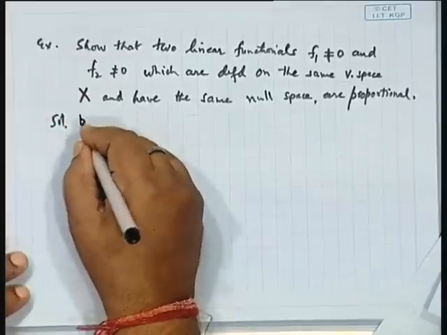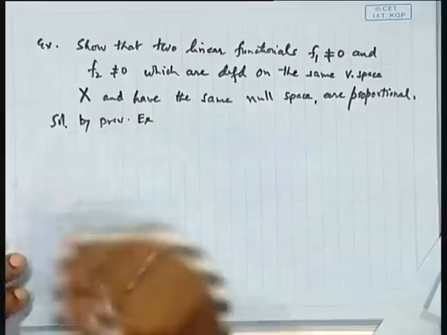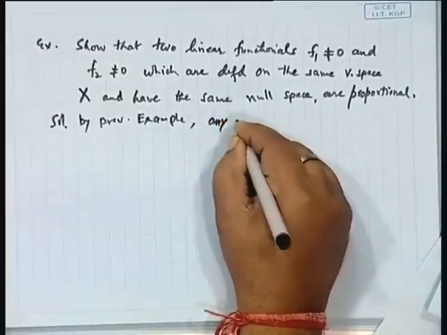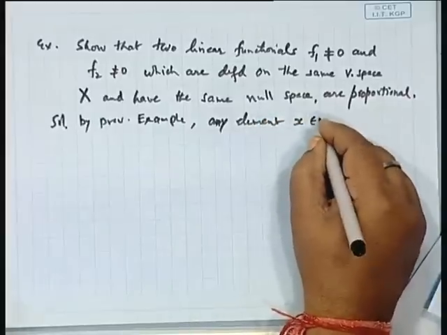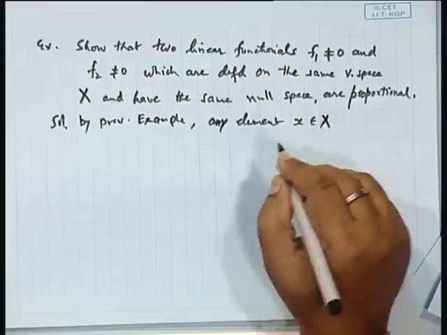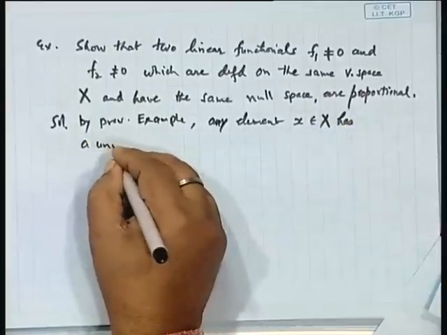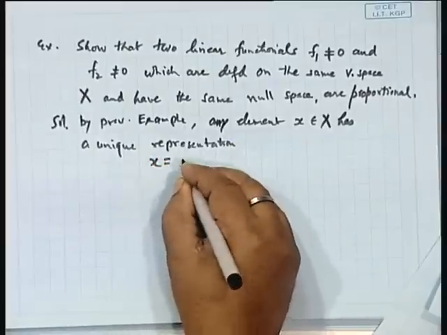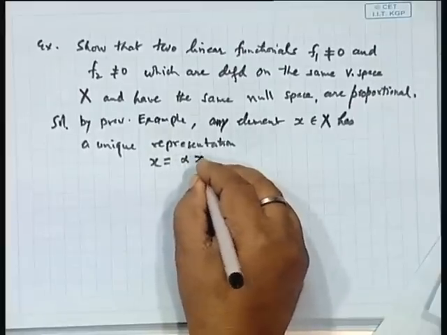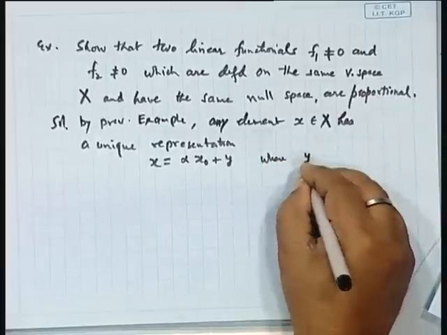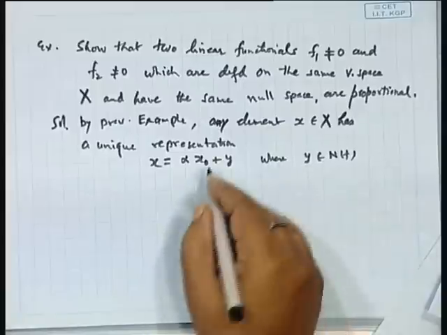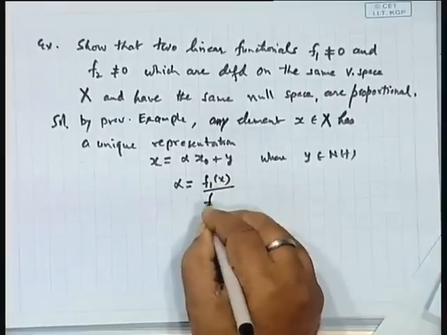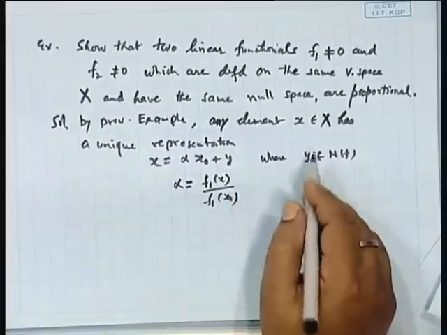Solution. So, by the previous example, we can say any element x belonging to capital X has a unique representation in the form x equals alpha x naught plus y, where y is an element of the null space of f, and if you remember, in the derivation alpha is taken as f1 x over f1 x naught, is it not clear?